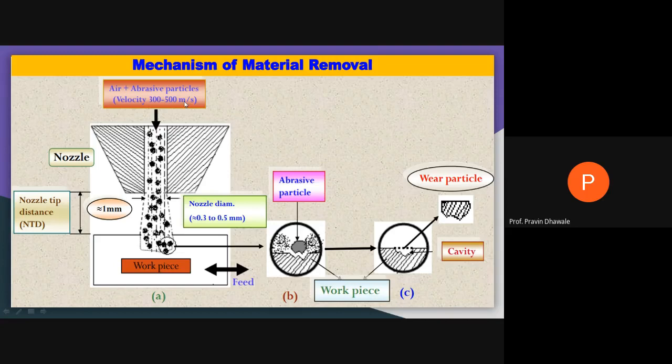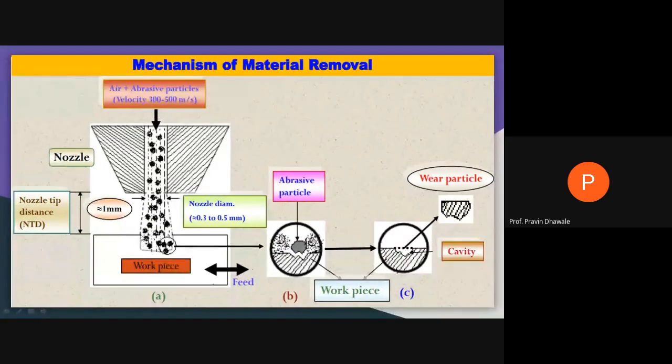Huge velocity of the abrasive jet particles is produced at the tip of the nozzle. When this high velocity abrasive jet strikes the surface of the workpiece, it starts to dig out or chip out, removing fine material from the surface of the workpiece.